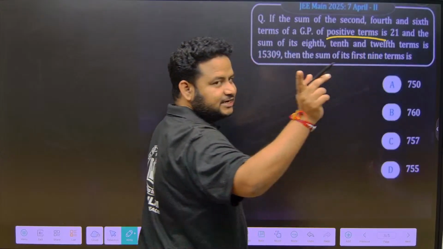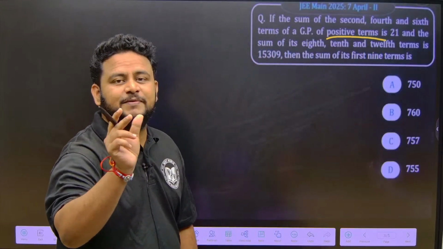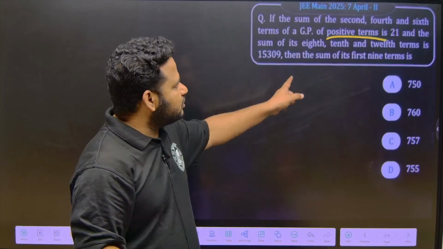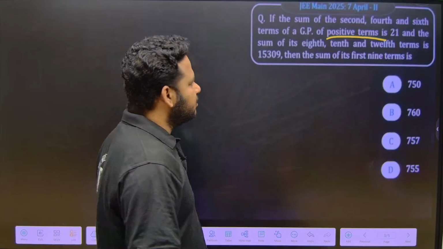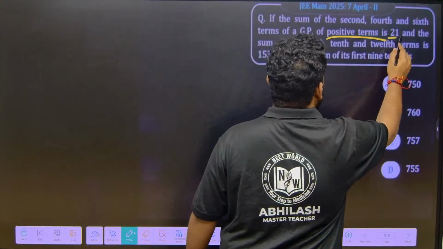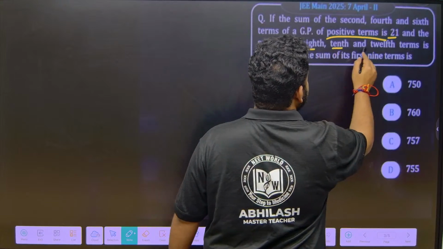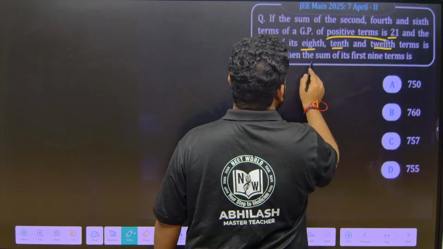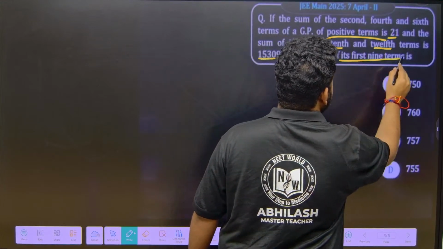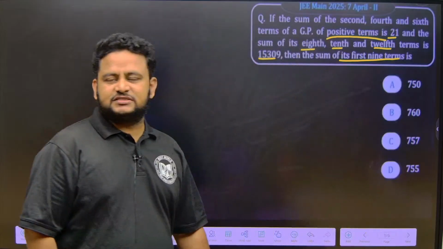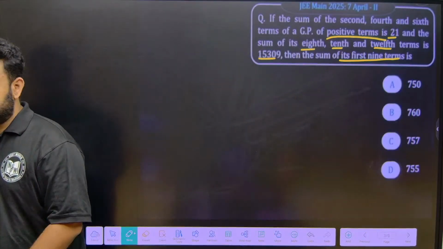Positive terms, why are they telling this? Positive terms means R will be positive, and it will go on increasing. Okay, and they are telling us 21, and thus the sum of its 8th, 10th and 12th term is 15309. Then the sum of its first 9 terms, they are asking what? The sum of the first 9 terms they are asking.